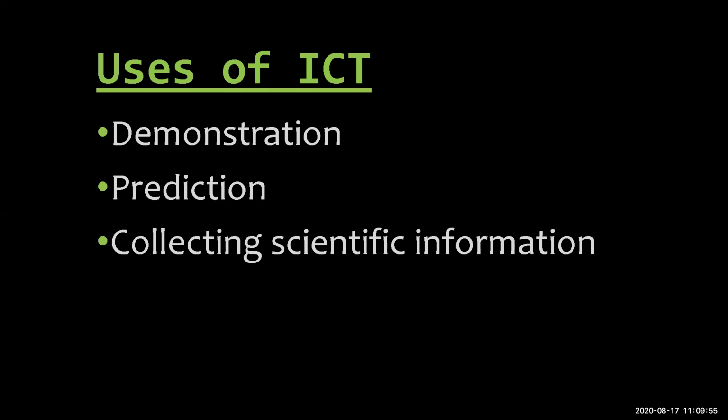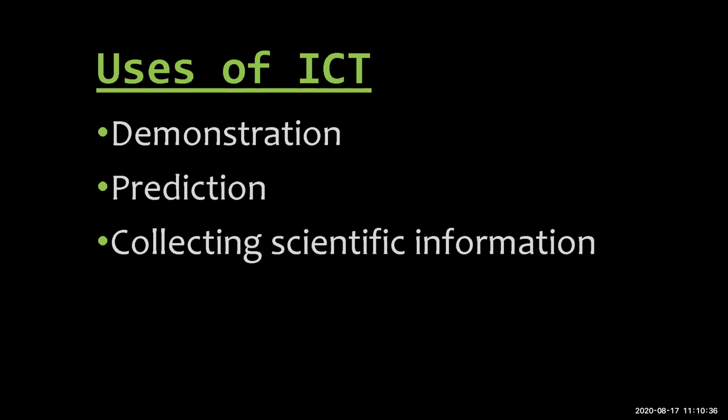Then we will see other uses of ICT. That is demonstration, then prediction, collecting scientific information. Now, what is demonstration? Some experiments and concepts in science can be demonstrated easily and effectively by using simulation and animation. Example, functioning of the nervous system. If I want to explain the nervous system, I will use animation showing how the nervous system is working. So this we can demonstrate.